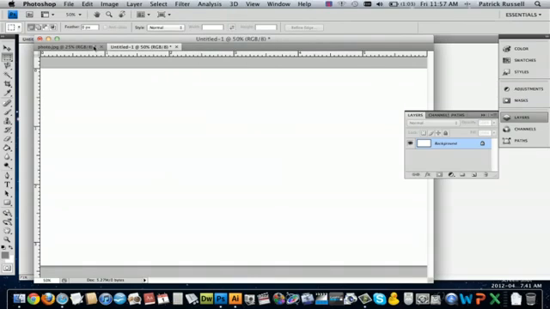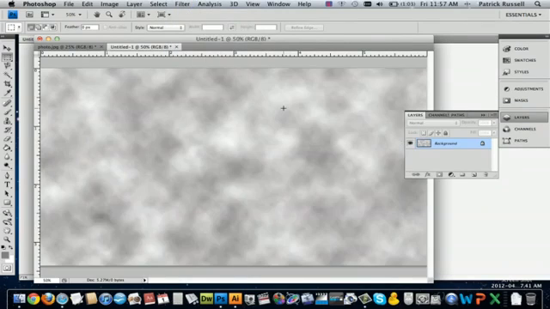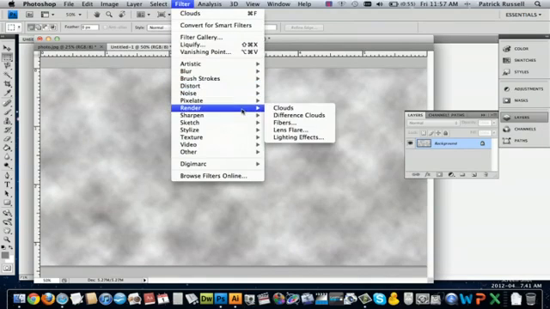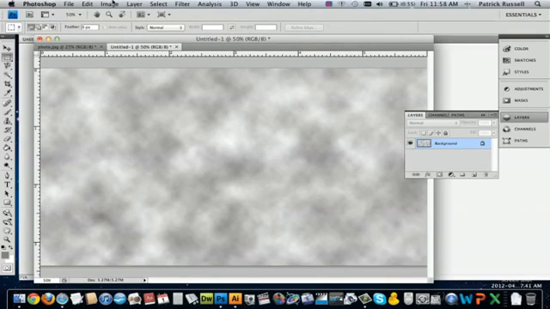So in Photoshop, you open up a new document, you go to Filter, then you go to Render, and you go to Clouds. And this is going to give you a cloud pattern. And then you go to Render again, and this is all based on your personal preference for what you want your marble texture to look like. So if you want it darker, you can do Filter, and then you go to Render, and then Difference Clouds, which will just completely reverse the colors. So I'm going to keep mine like that because it looks a little bit better.